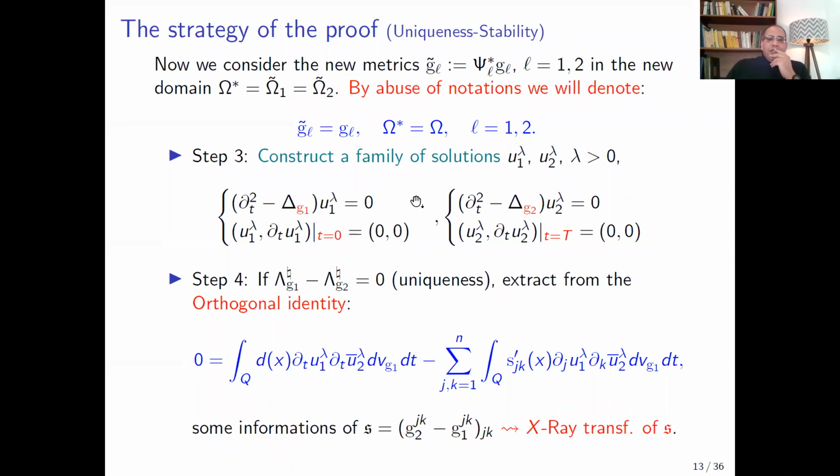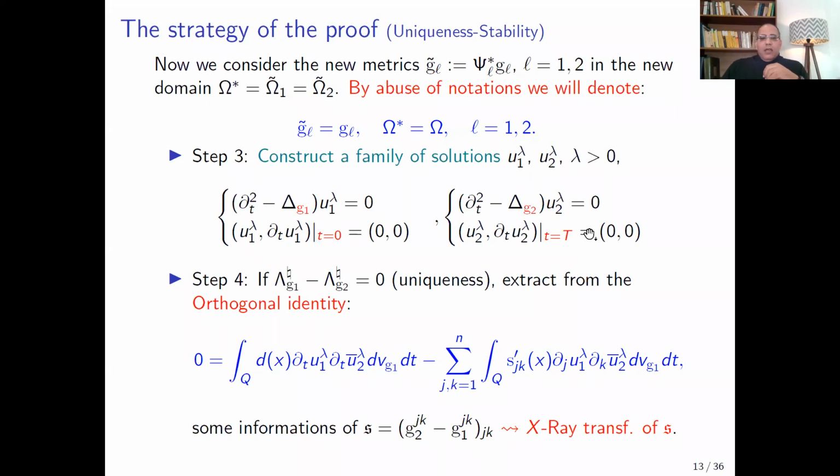And using this notation, in the third step, we will construct a family of solutions which depends on a large parameter lambda of the forward wave equation and the backward wave equation. So u1 lambda is a solution to the wave equation with the metric g1 and initial data equal to 0, and u2 lambda is a solution to the wave equation with the metric g2 and the final data equal to 0.